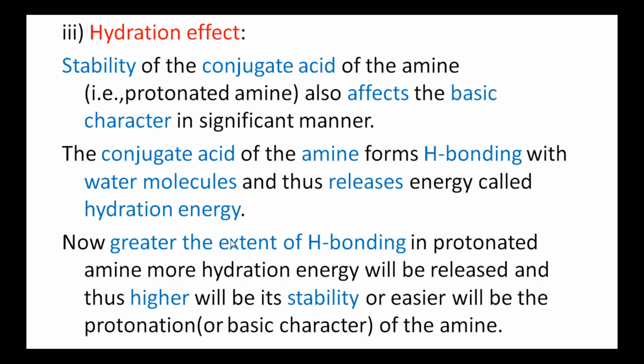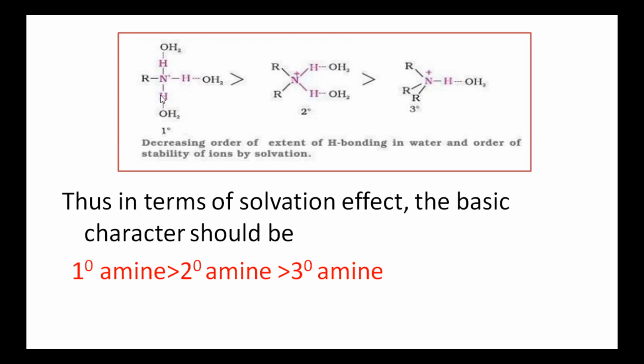This is the conjugate acid of primary amine. So it forms three hydrogen bonds. One is here, second one is here, and third one is here. Three hydrogen bonds with three water molecules.